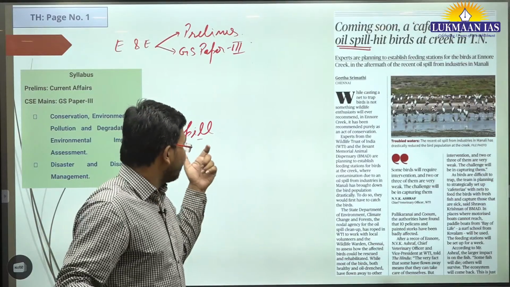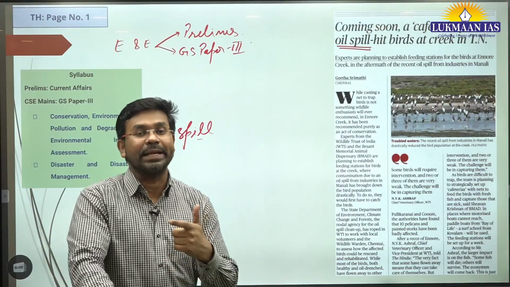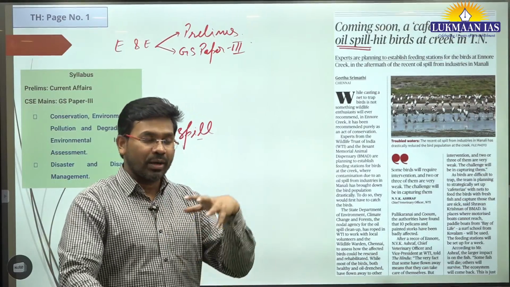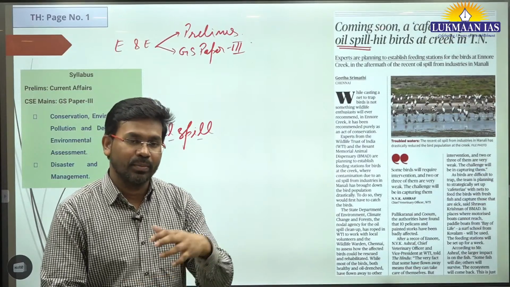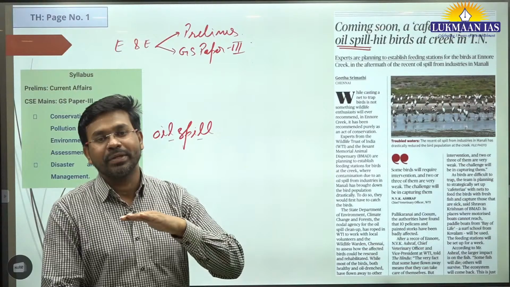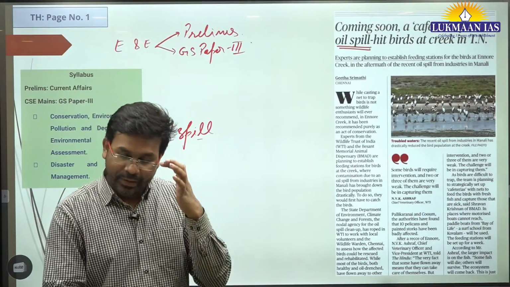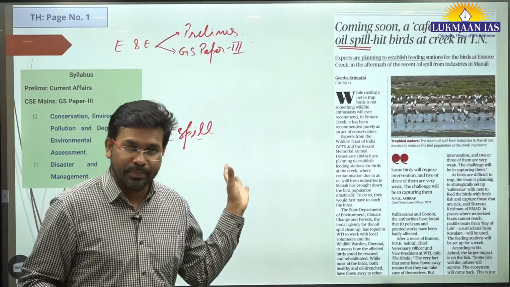Whenever there is an oil spill, it is considered a disaster for marine life. The fish and all kinds of marine phytoplankton, flora and fauna, all kinds of life forms inside the seas and oceans get affected by an oil spill.